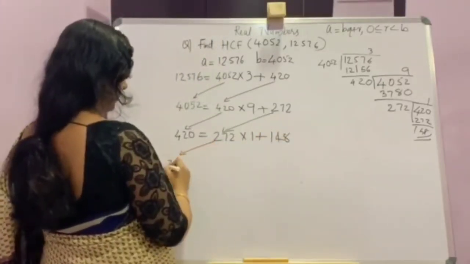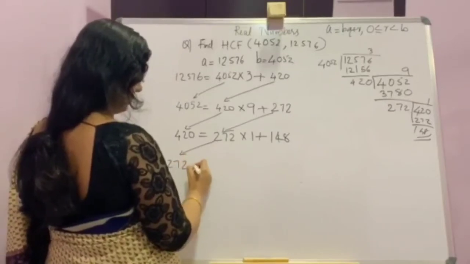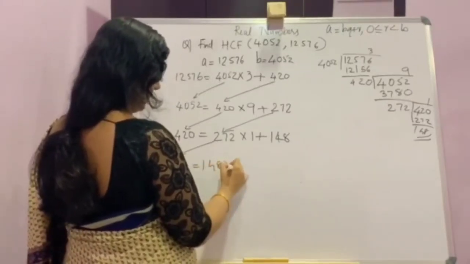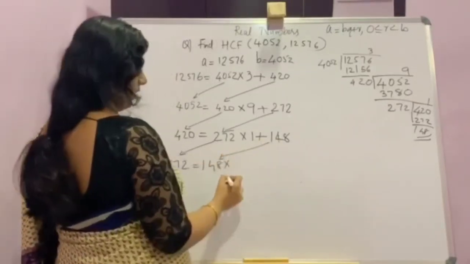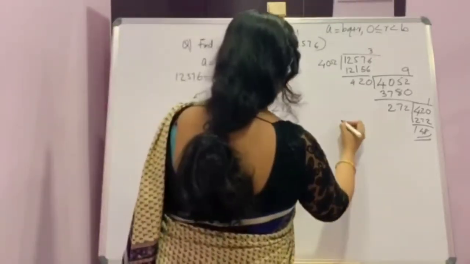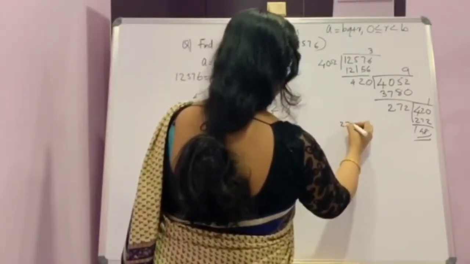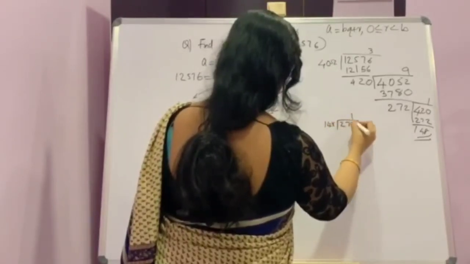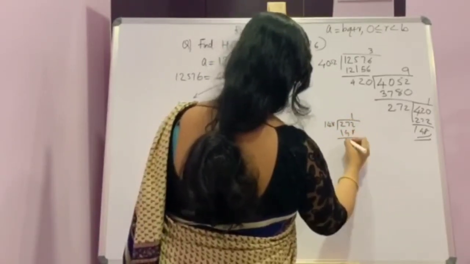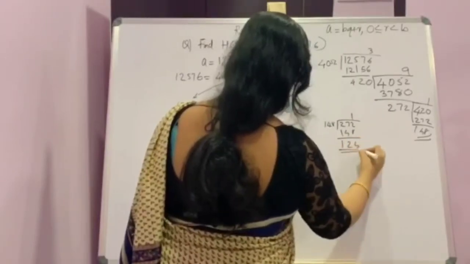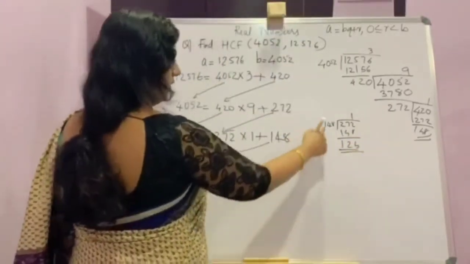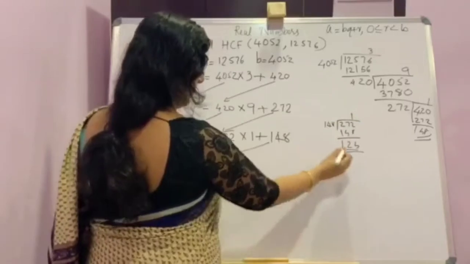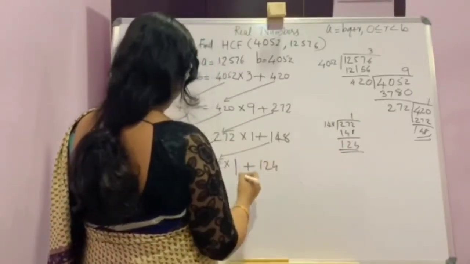Again this becomes the A, 148 into 1 plus remainder 124.